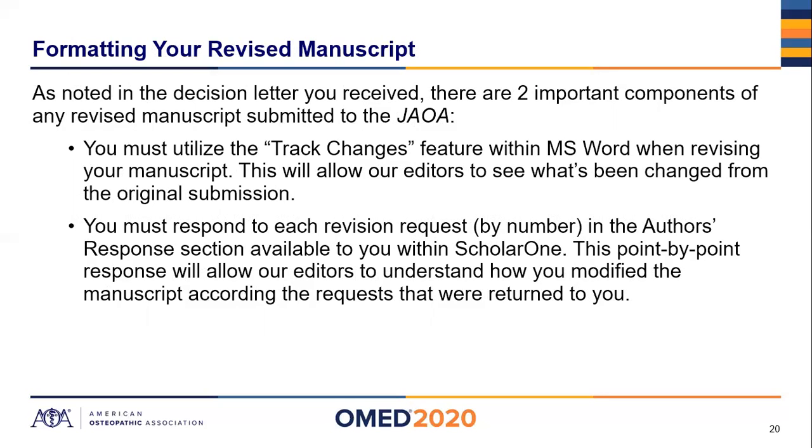The second thing I want to emphasize is that you have to respond to each revision request by number, because they will be numbered in the decision letter in the author's response section available to you within ScholarOne. This will be very evident to you as you submit your revised manuscript, as you're led stepwise through the process, and I'll show you how to do that again in just a moment. This point-by-point response will allow our editors to understand how you modified the manuscript according to the requests. That way we know that you considered all the comments and questions from the decision letter as you revised the manuscript.